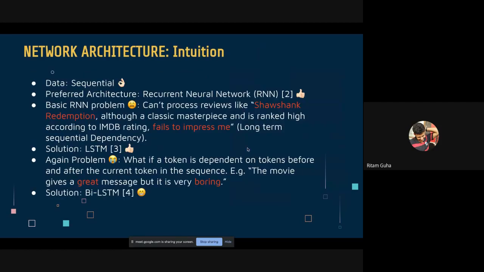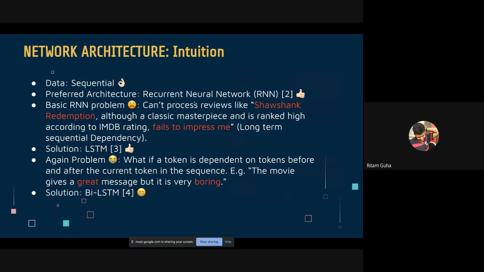So we can see that the main player in our architecture is obviously the BiLSTM network. I want to discuss a bit about why we have used a bidirectional LSTM network for this project. At first, we need to know what kind of data set we are dealing with. Movie reviews are sequential data. It means that the ordering or the sequence of the data matters a lot. You can extract some useful information from the sequence. The preferred architecture for sequential data, which is used very heavily in the industry, is obviously the recurrent neural network, or RNN in short. RNNs can process sequential data efficiently, but they have their own problems.